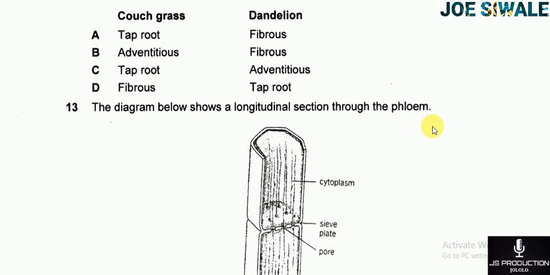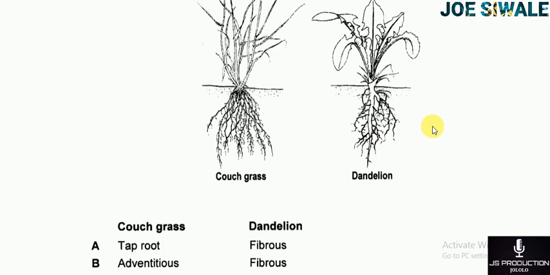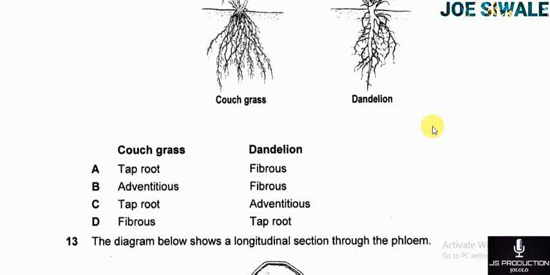Then C, the couch grass has the taproot, and the Tridax has the adventitious roots. Then D, the couch grass has the fibrous roots, and the Tridax has the taproot. So looking at these two plants, the couch grass has the fibrous roots and the Tridax has the taproot. So here my answer is D.